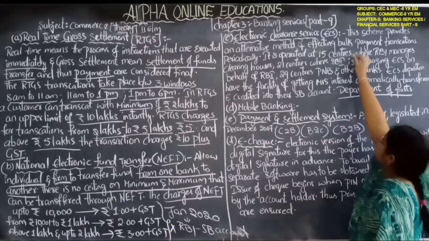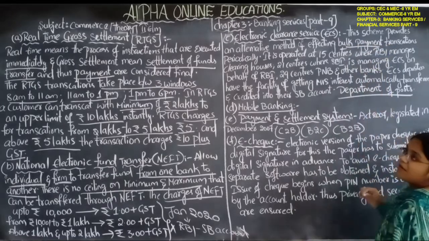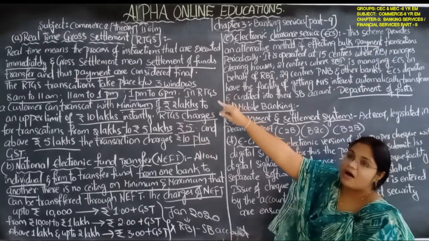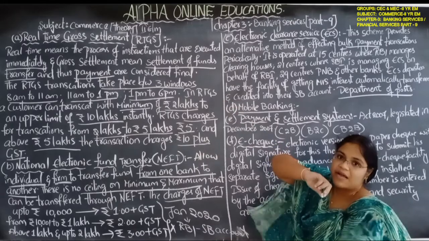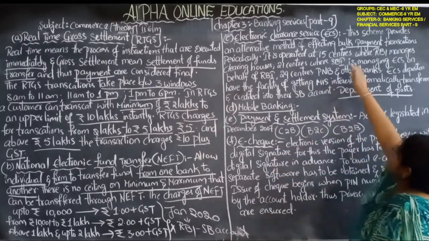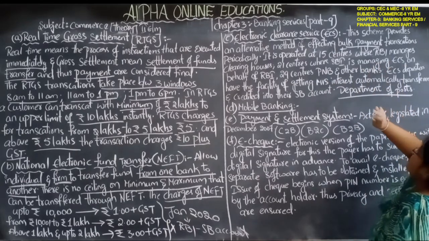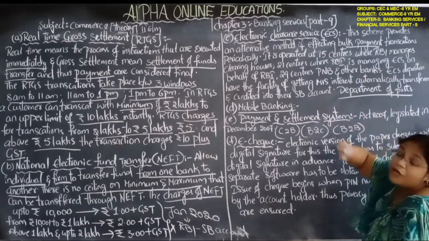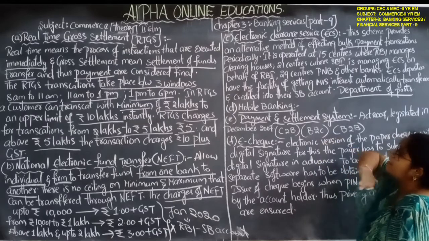Just as we have gross settlement there, here also bulk payment transactions can be transferred periodically.